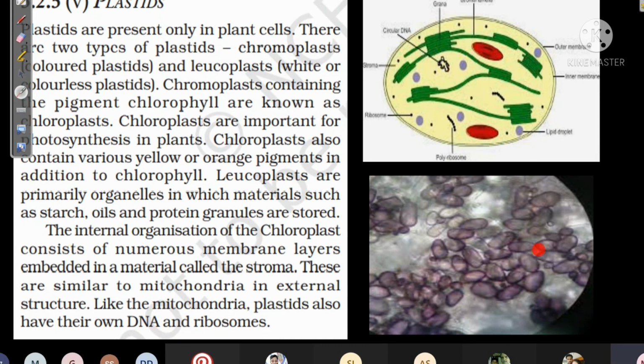What is shown here in the image is which type of plastid? Can you tell me? Look at the color and tell me. Is it chromo or leuco? Chromo. Are you sure? Is it chromoplast or leucoplast?